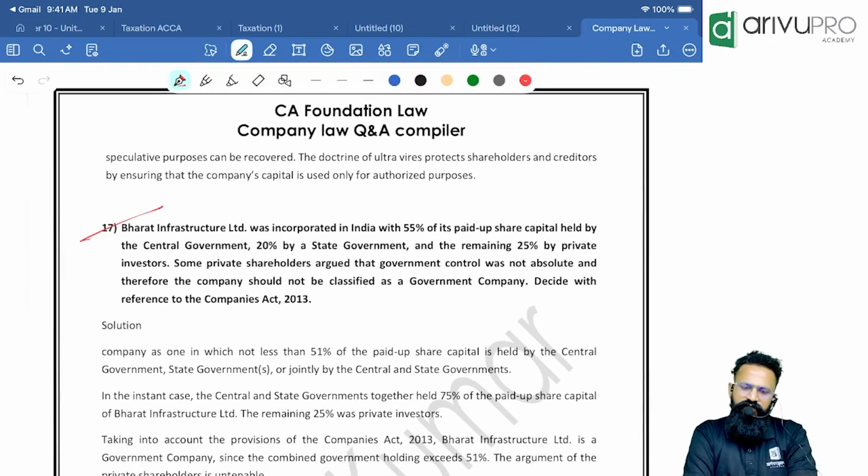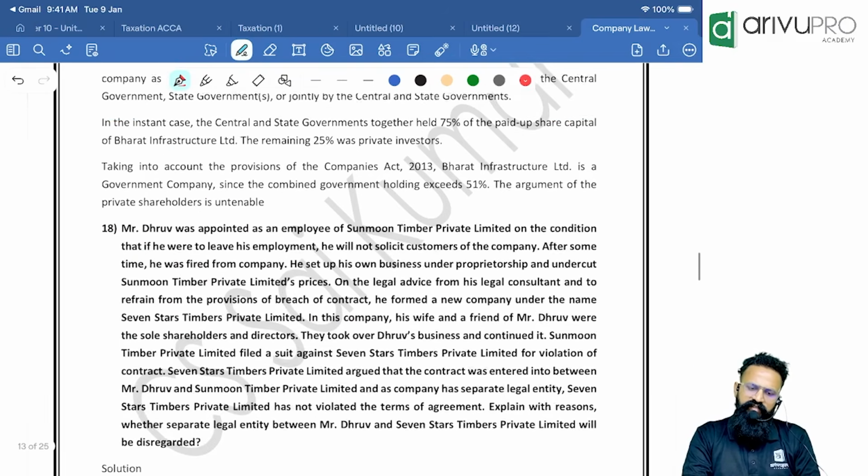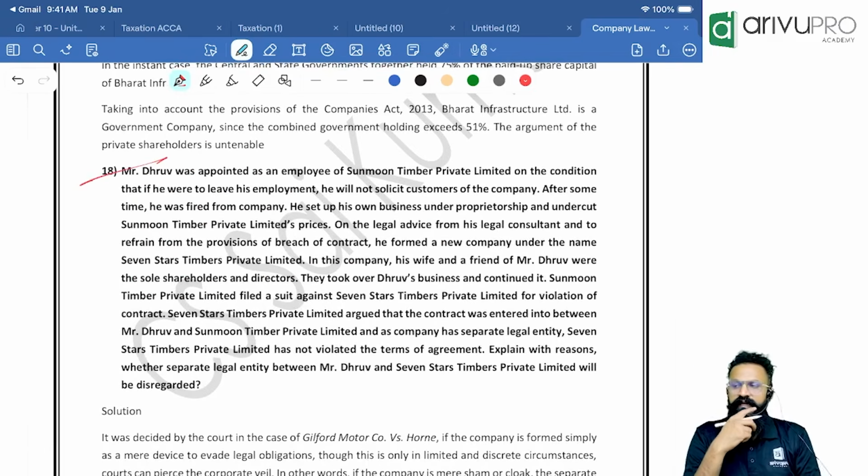Bharat Infrastructure was incorporated in India with 55% of paid up capital held by CG, 20% by SG, and the remaining 25% by private investors. Some private shareholders argued that the government control was not absolute and therefore the company should not be classified as a government company. Bakwas, it is a government company because the first point itself makes it a government company. So 55 plus 20 is definitely a government company. See how many times a government company provision has been asked. I don't know if you guys are realizing that.